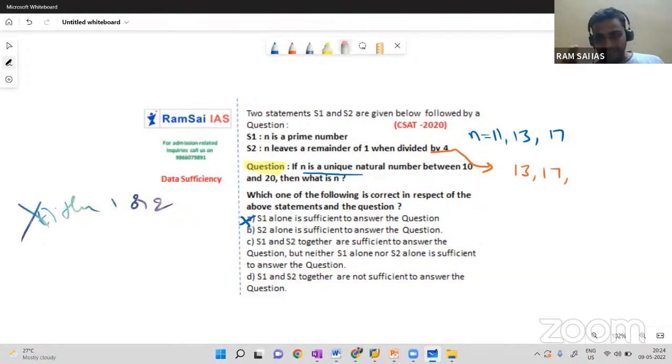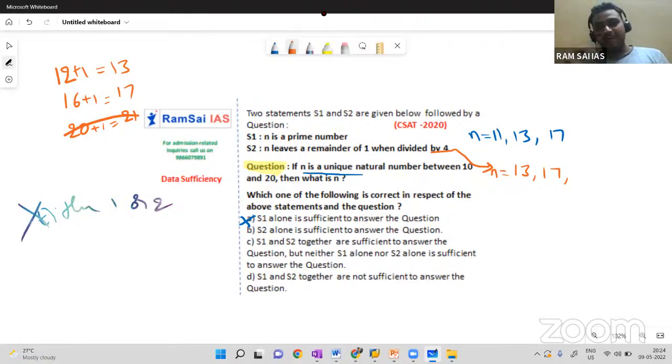Here between 10 and 20, I'm calculating the multiples of 4. What are the multiples of 4 we have between 10 and 20? Left side I'm writing. Between 10 and 20, we have 12 a multiple of 4, 16 a multiple of 4, and 20 a multiple of 4. When you add one more, that one will be the remainder, no? So these 3 values will be the n value, but n should be less than 20, no? Between 10 and 20. So I eliminated this as well. Now we have only 2 options for n, 13 and 17.